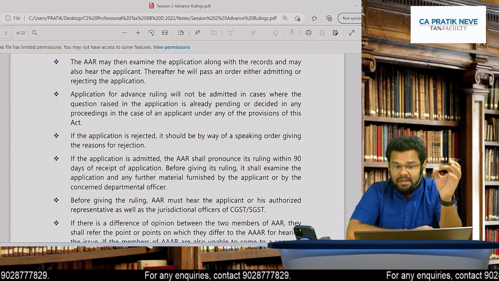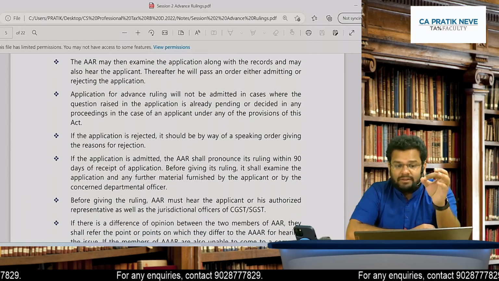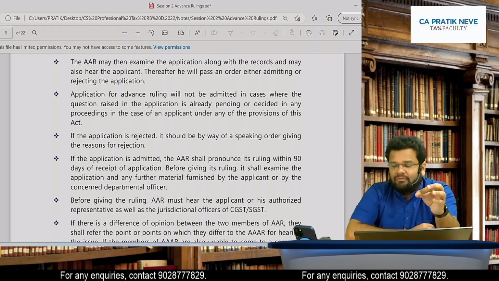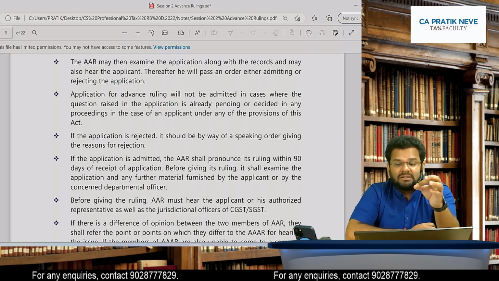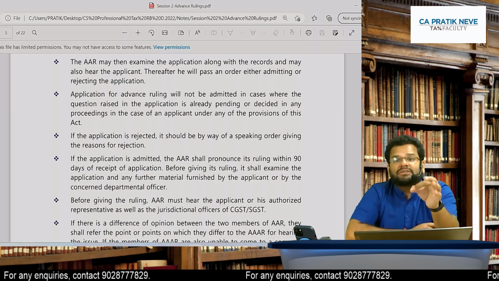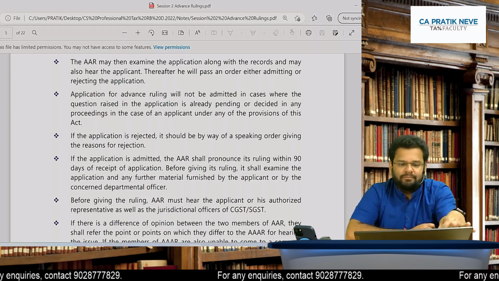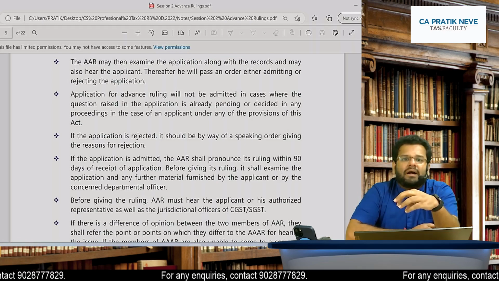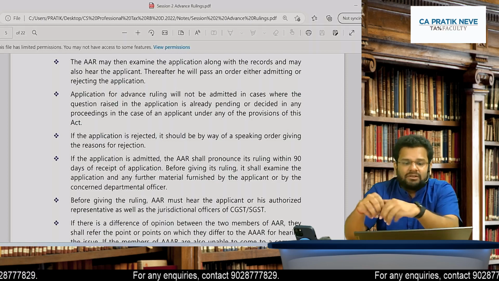The AAR may then examine the application along with records and may also hear the applicant. Thereafter, it will pass an order either admitting or rejecting the application. Okay, so all information AAR has got. Now AAR can either accept the application or reject.